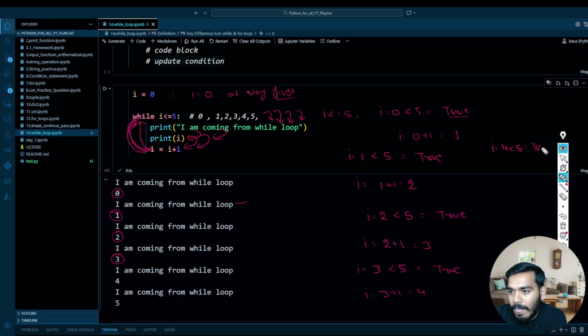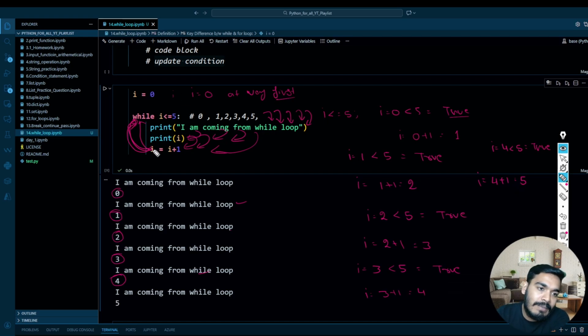Again it is true. When it is true, again it will try to execute this line of code, and after that this I. So this line of code, and then I equal to 4, because I have a 4 over here, right? And once it is done, then it will come back to the next line of code where you have I equal to 4 plus 1, that is equal to 5.